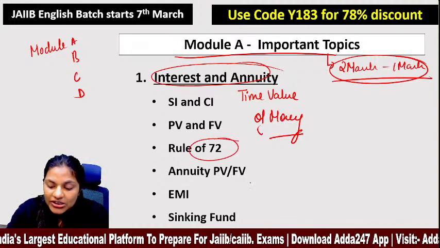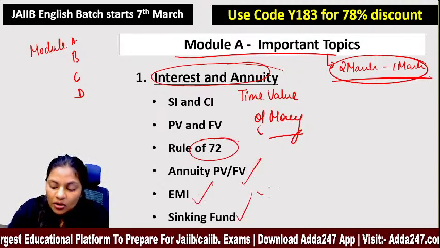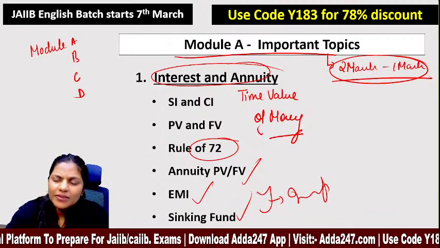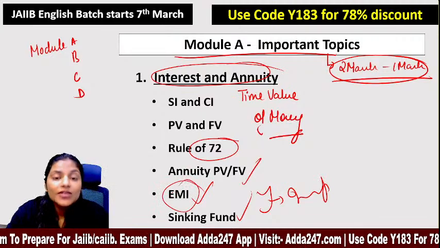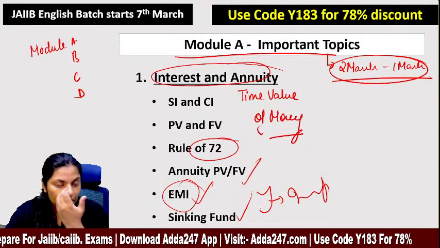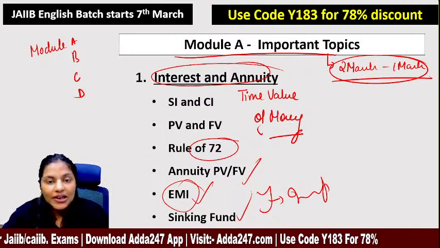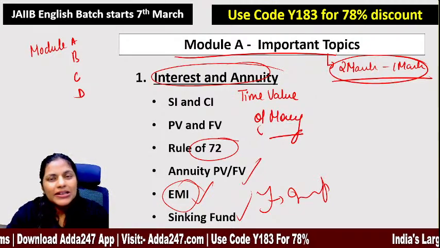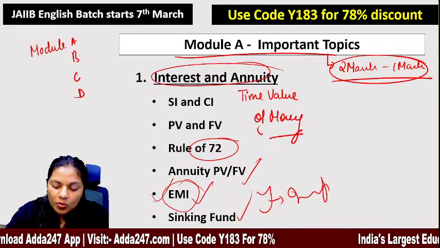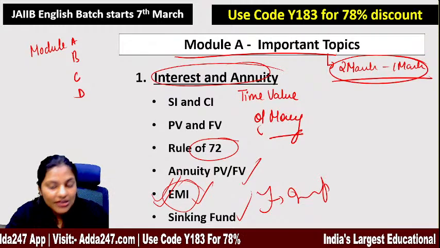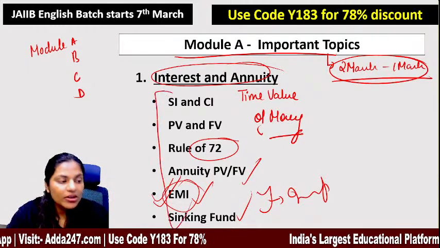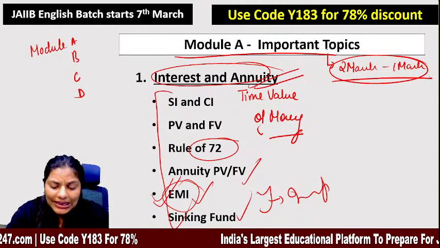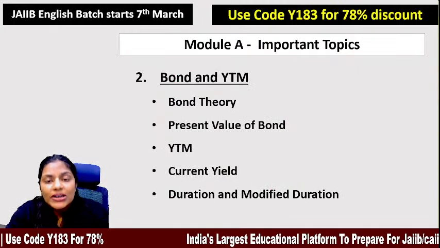The rule of 72, annuity, EMI, sinking fund, all these topics are important. And from the last 1 or 2 attempts, they have not asked a question on EMI, which makes it very, very important for this particular attempt. Because it has not been asked in the last 2 attempts, you may have higher chances of it being asked this time. So these are some of the important topics in module A.